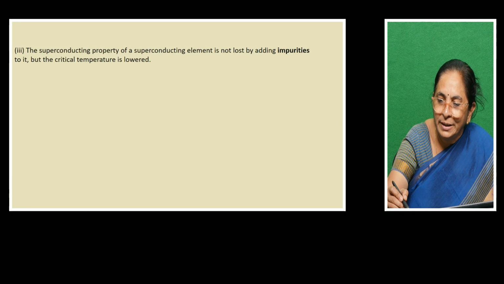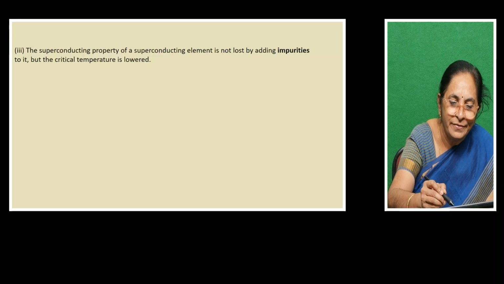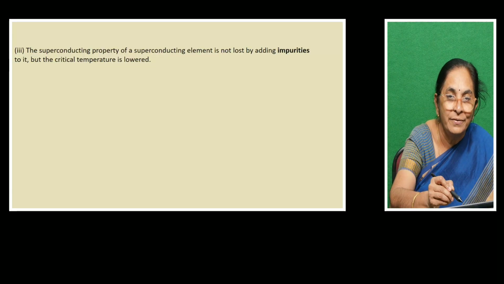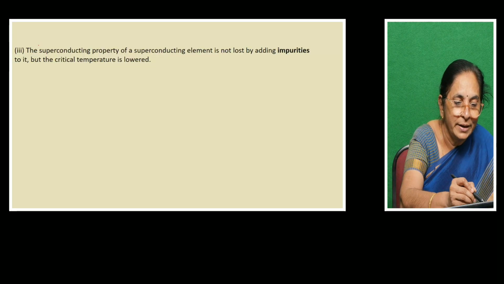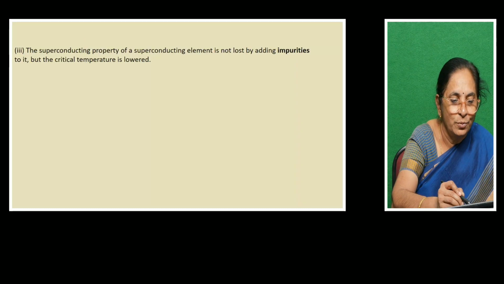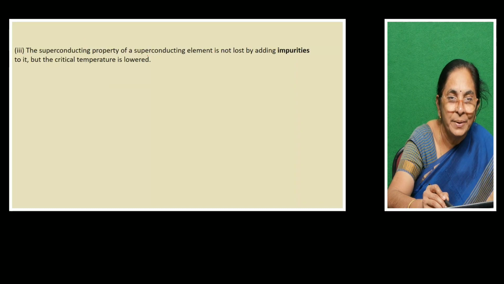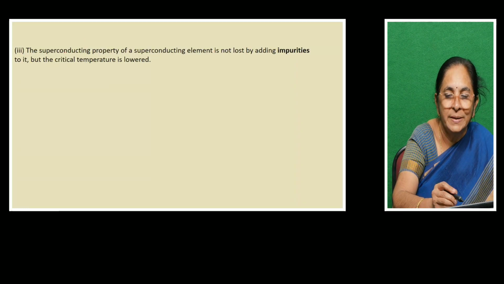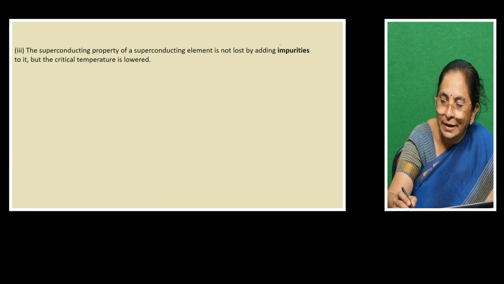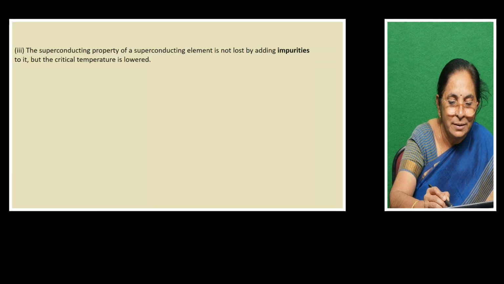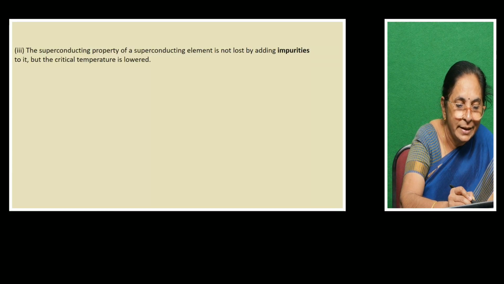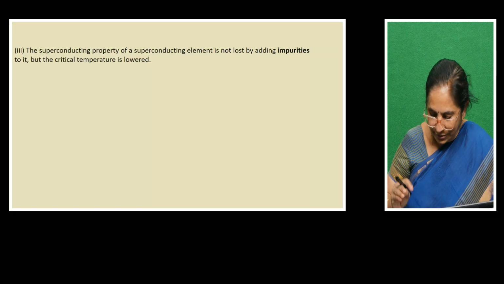So, addition of impurities does not have any effect on the superconducting property. But what happens? The critical temperature is lowered. The presence of impurities in a pure conducting element lowers the critical temperature.